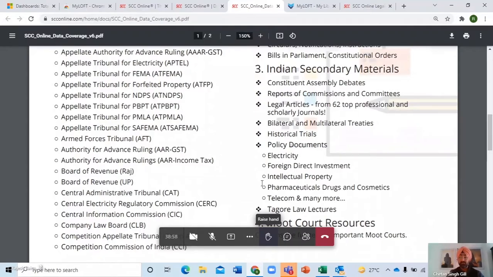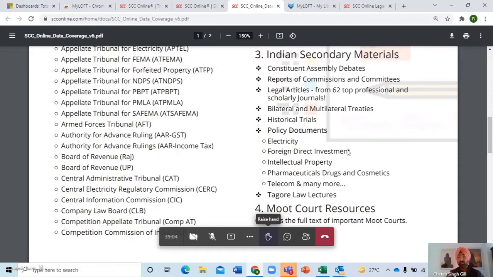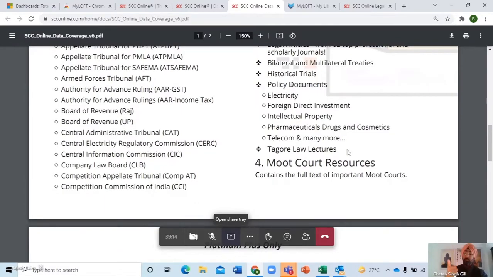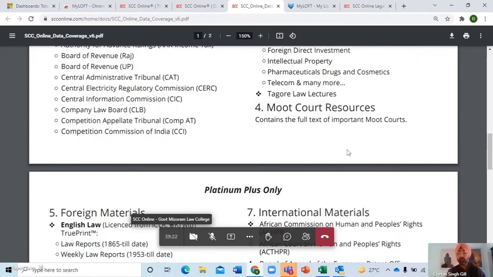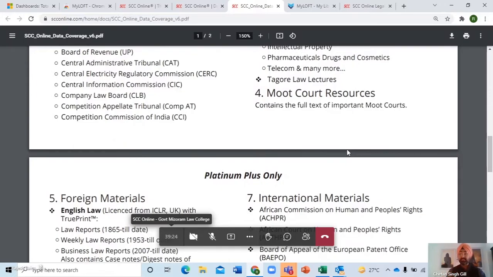Just a minute. So treaties are here, policy documents are here, and moot court resources. You also have moot court resources, which means that in case you want to see the moot courts that had taken place recently, you'll get all their information over here. So it means their problem, their winning team memorial from both sides, and sometimes also the best team memo will be available in this